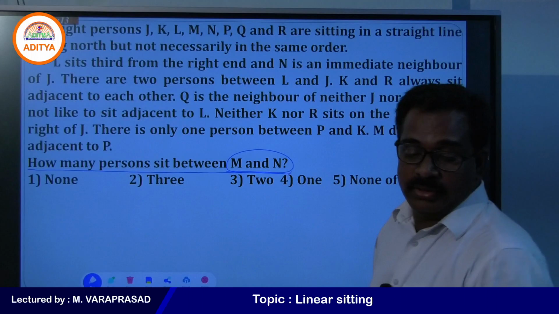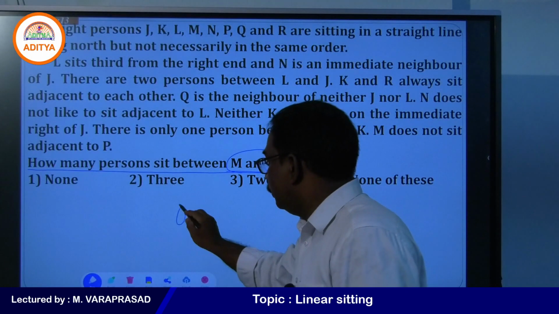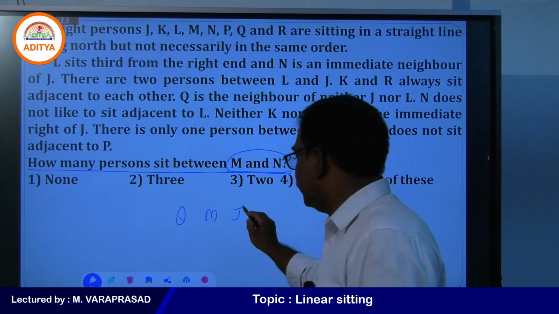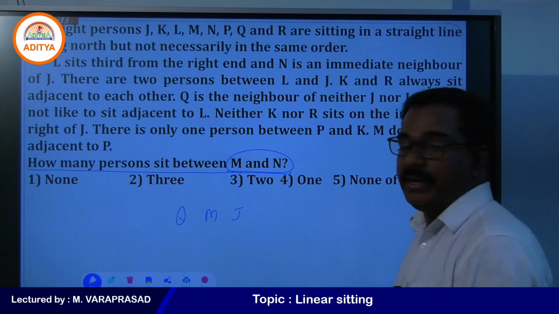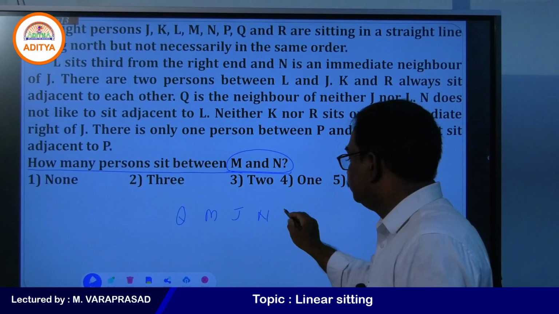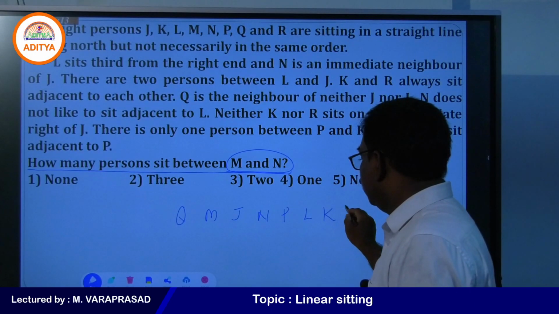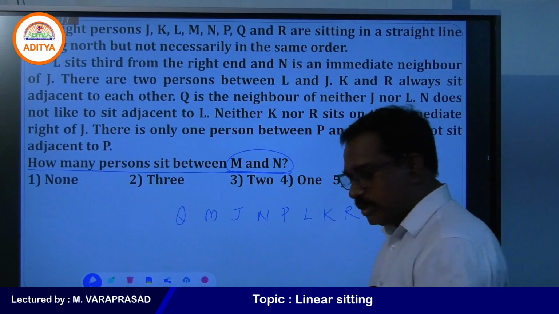What is the arrangement we got? Q, M, J. Yes, that is the arrangement we got in the last question: Q, M, J, N, P, L, K, R. This is the arrangement we got in the last question.